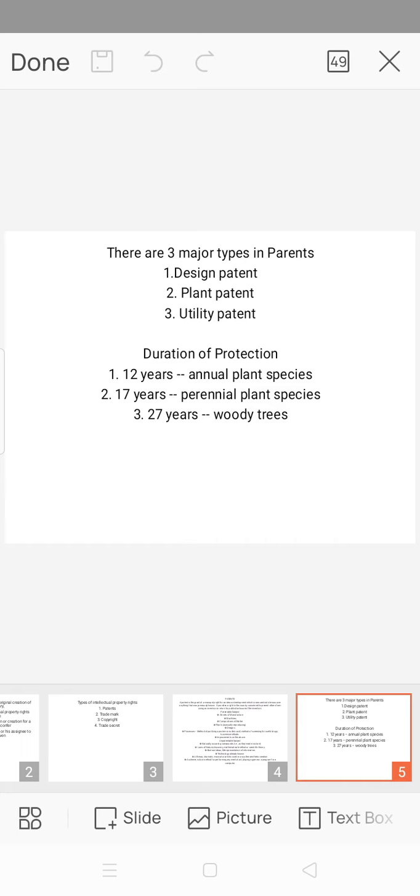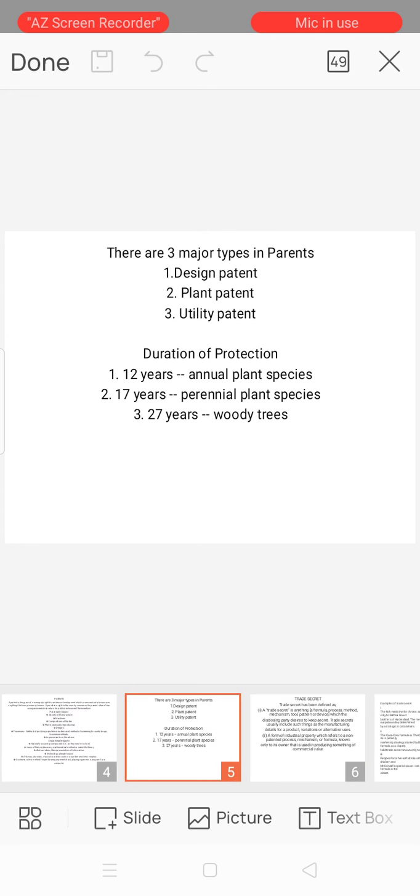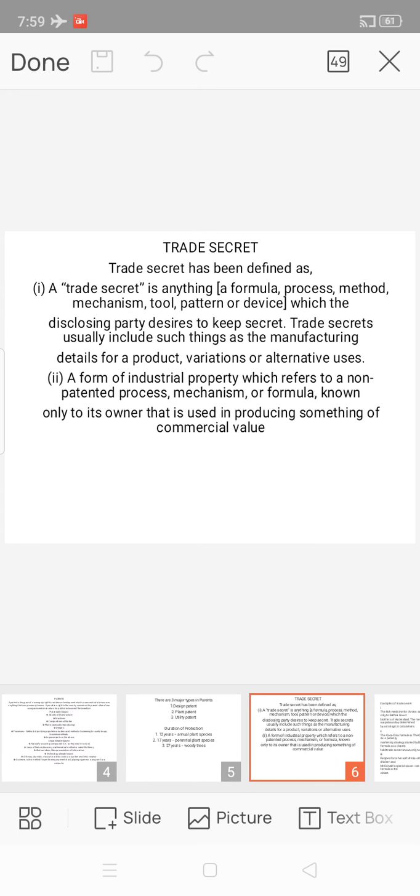And protection. The term of protection is in general 20 years from the filing date of the patent application. Duration of plant material protection: 12 years for annual plant species, 17 years for perennial plant species, and 27 years for woody trees. And next one is trade secret.